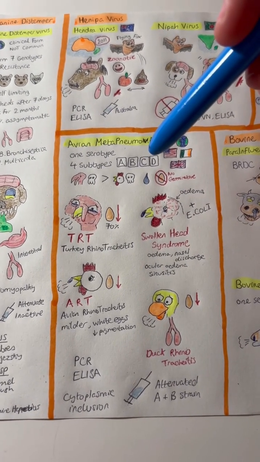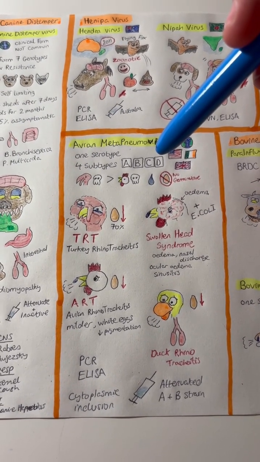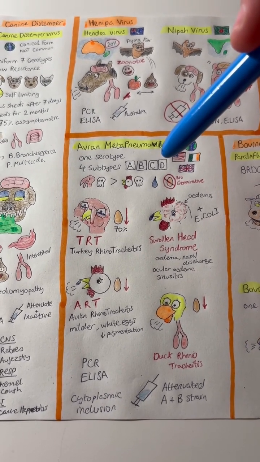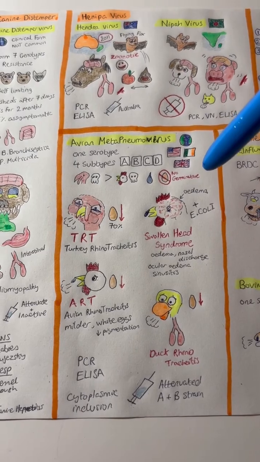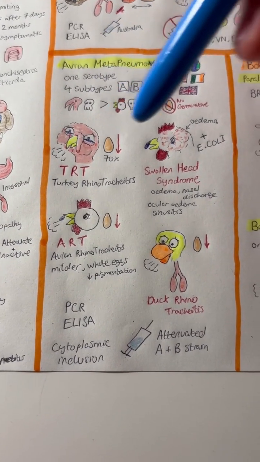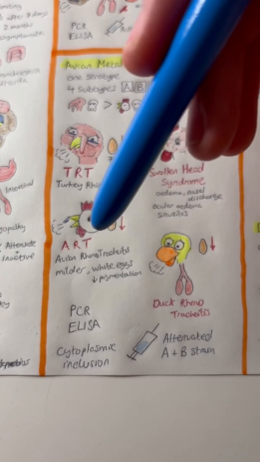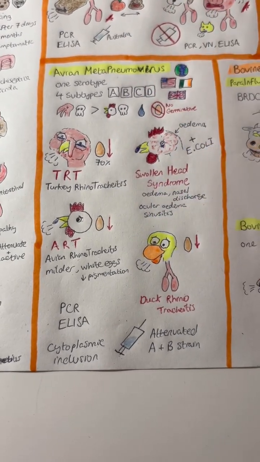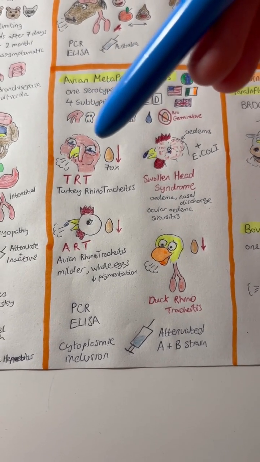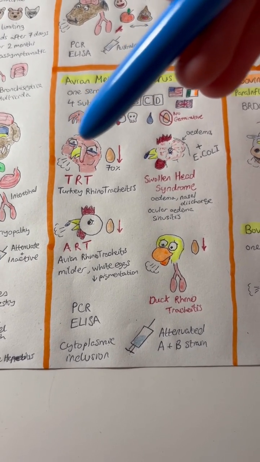It happens most frequently in animals between the ages of 4 weeks and 9 weeks old, and there's a fast spread. It's spread in the nasal discharge, and there is no germinative infection. The clinical signs for this virus are turkey rhinotracheitis, swollen head syndrome, avian rhinotracheitis, and duck rhinotracheitis. In turkey rhinotracheitis, they get lacrimation, as well as nasal discharge, coughing, sneezing, and sinusitis.